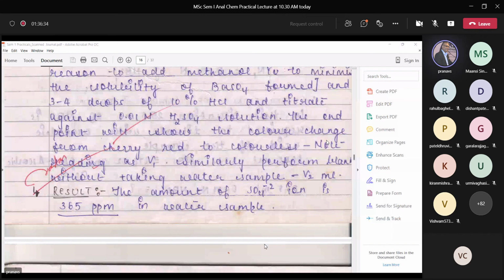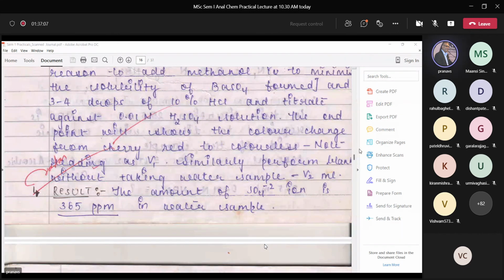Second thing, to minimize solubility of the precipitate, which is barium sulfate, you add a small amount of methanol to prevent its solubility back into the solution. You don't want sulfate once precipitated to come back, because as such you are titrating with sulfuric acid, which contains sulfate ions. So the analyte sulfate ions should not come back to the solution.